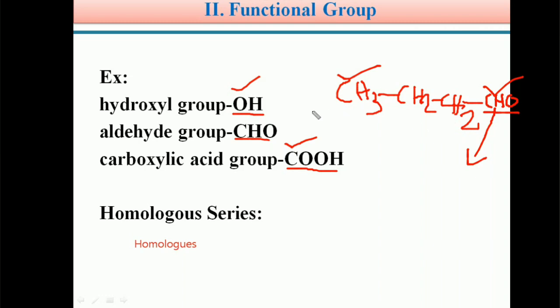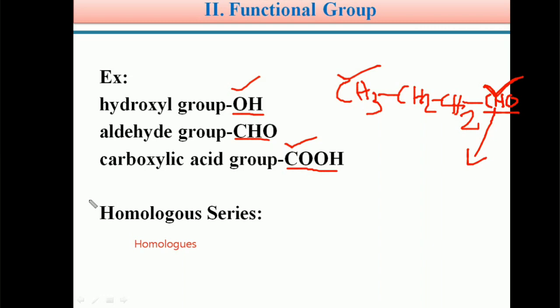So an atom or a group of atoms joined to the carbon chain shows the characteristic chemical properties of that organic compound. For example, in butyraldehyde, the chemical properties depend upon the CHO functional group. Therefore CHO is called a functional group, and it is an example of the aldehyde group. Similarly, if a carbon chain has a COOH carboxylic acid functional group, its properties depend upon this COOH group. So students, this is about the functional group.